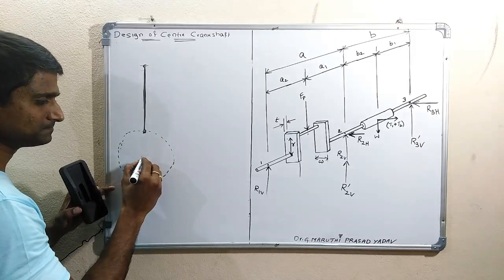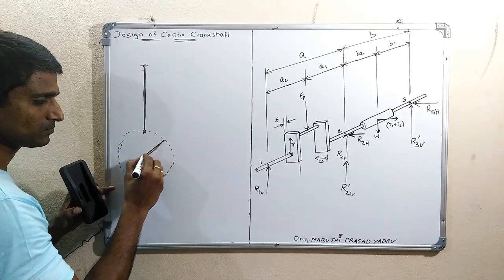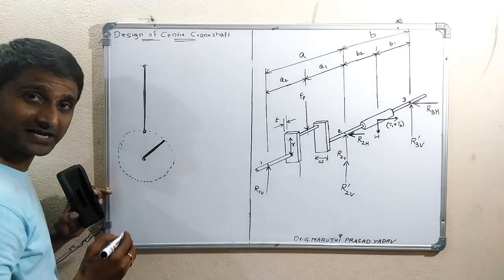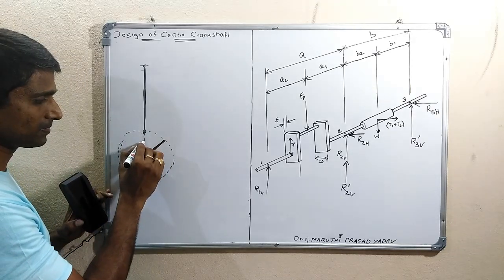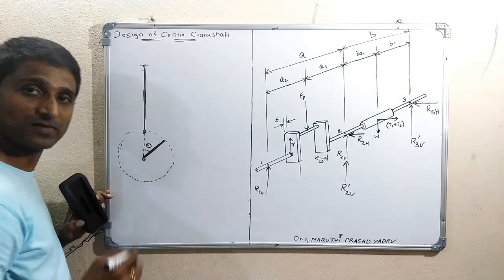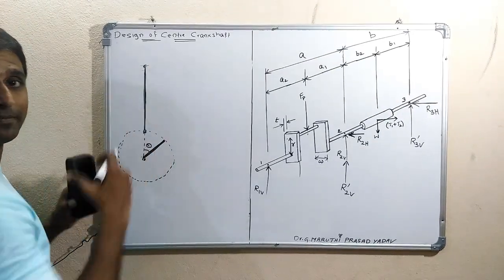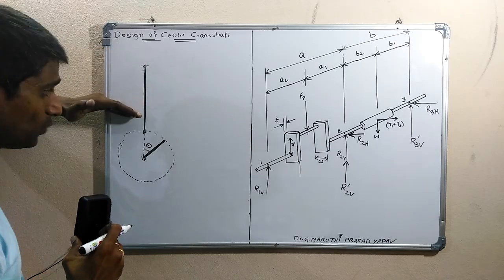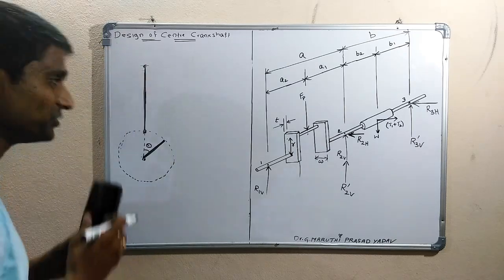After some angle, this is the crank, making some angle theta with the line of action. By that time, the piston pin moves downwards, so that the rod is in some inclined position.